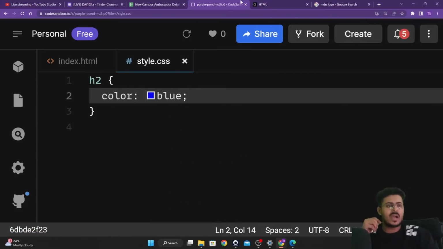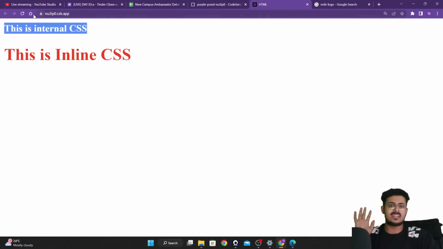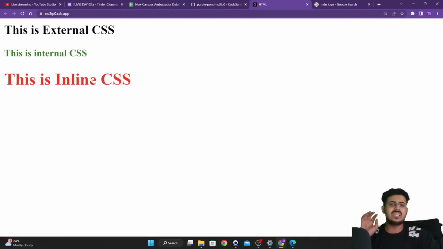But we didn't go back to our website. When we go back to our website and reload the page, our external CSS is still black in color, guys. Why is that the case? Could you guys let me know? Can you guys think about it?